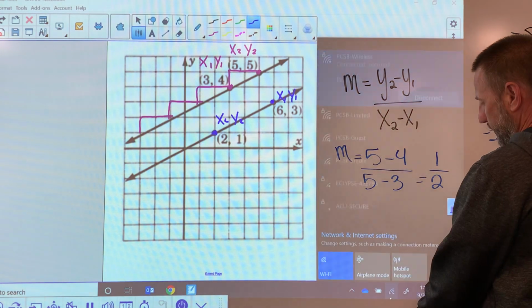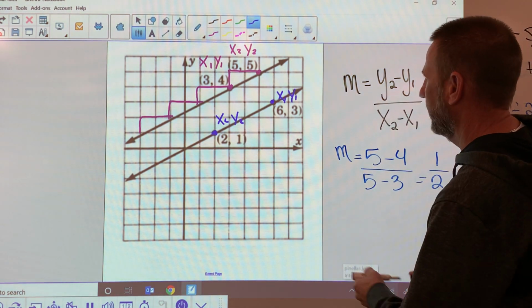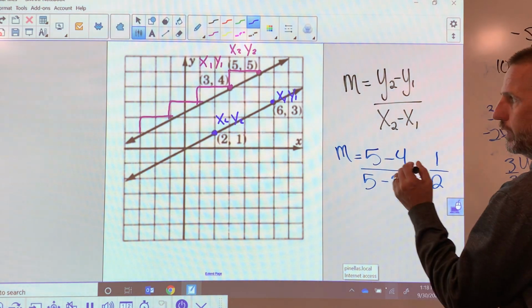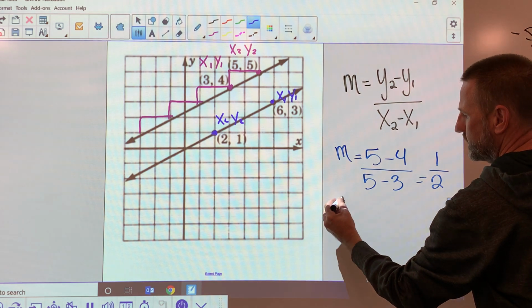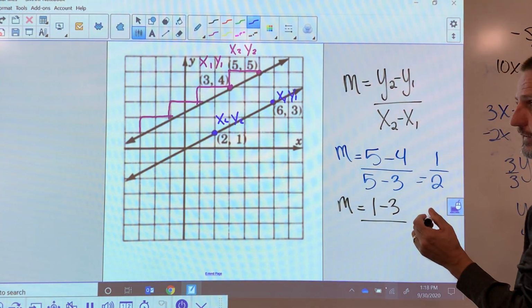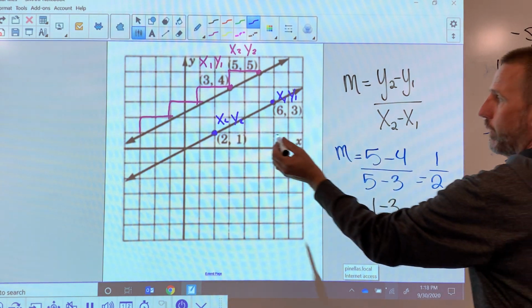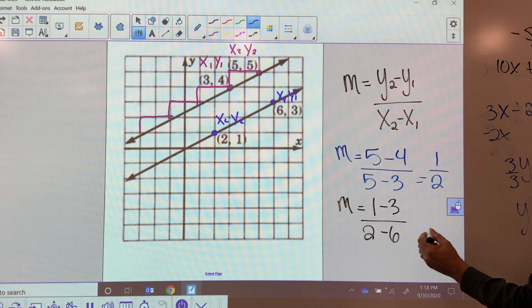Let me do that same problem. All right, so let's see here. According to the formula, it's 1 take away 3, or 1 minus 3. I'm intentionally making negative numbers just to be annoying. 1 minus 3, and then 2 take away 6, or 2 minus 6.